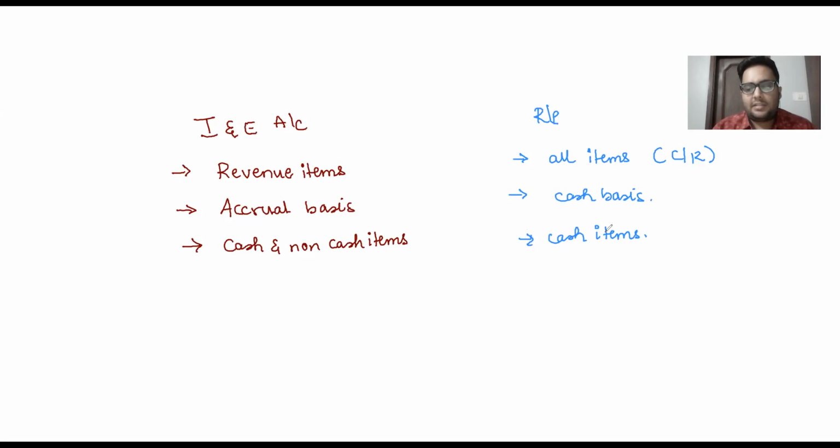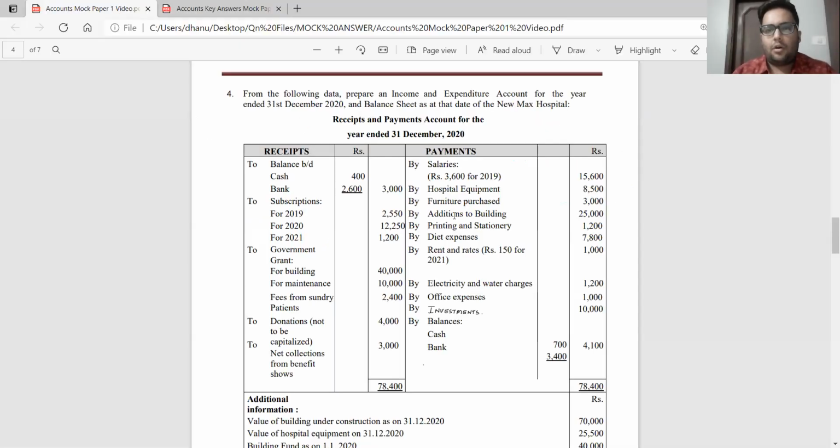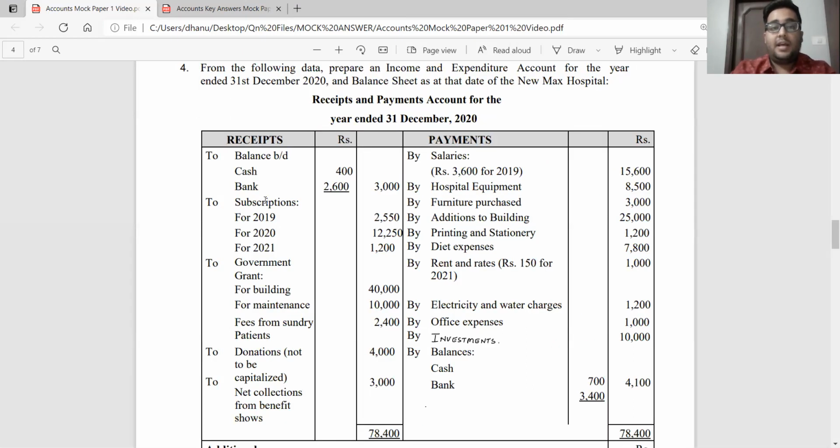Okay, having this summary, let us step into the solution now. Given a question for non-profit organizations, you please go from one side. Either you first look into the receipts or you look into the payments and then you prepare the income and expenditure accordingly. First, let me look into the receipts. Now, like I said, in your income and expenditure account, only accrual basis, only current period items will be recorded. So can I say subscriptions, we are going to record only for 2020, 12,550 rupees.